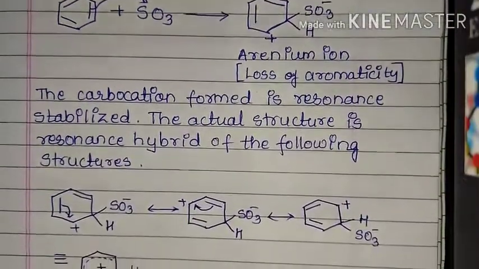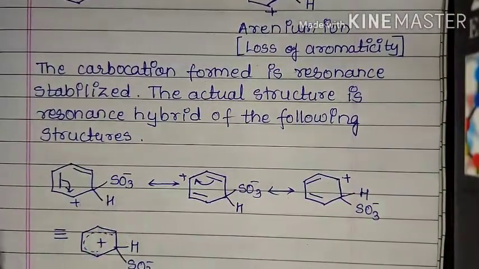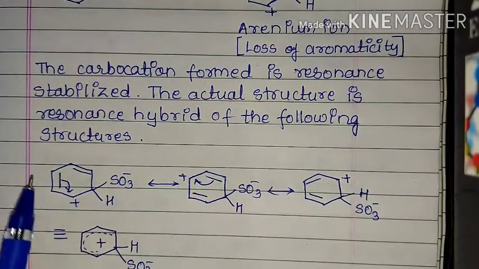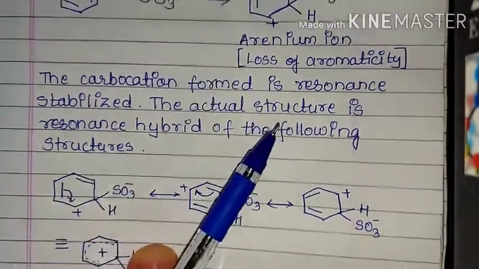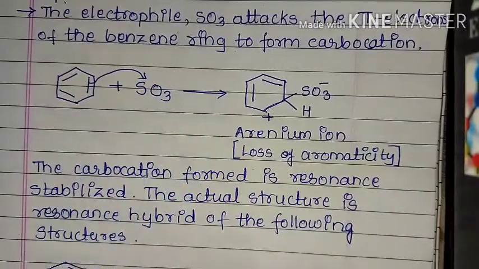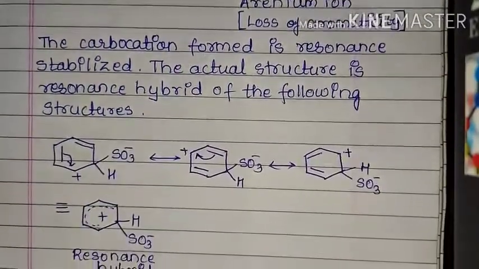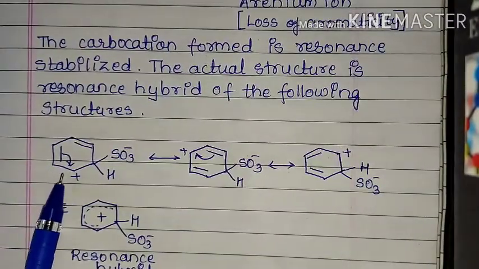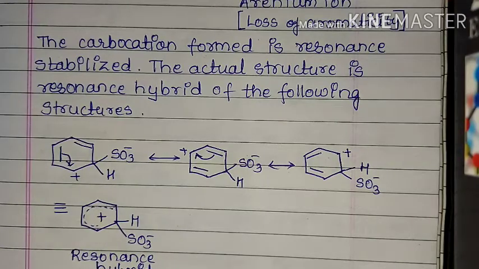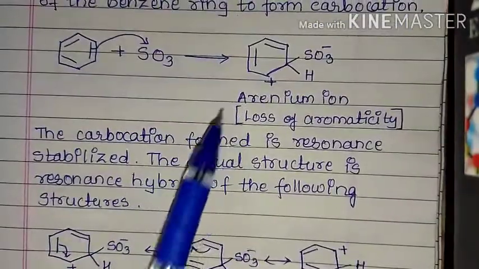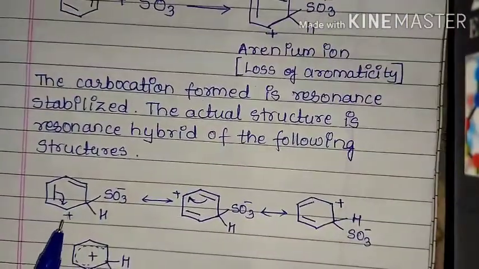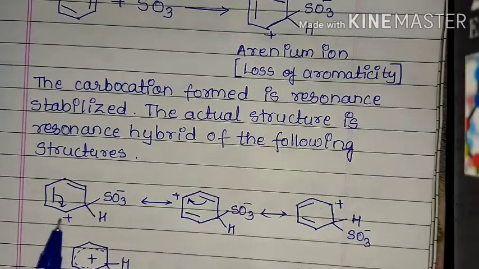The carbocation formed is resonance stabilized. How? By forming these resonance structures. So the carbocation we have formed in the previous step is resonance stabilized here. This is the first structure. Here we have to write the same structure as we have obtained here. So this is going to be the first structure. We are going to have a carbocation here.